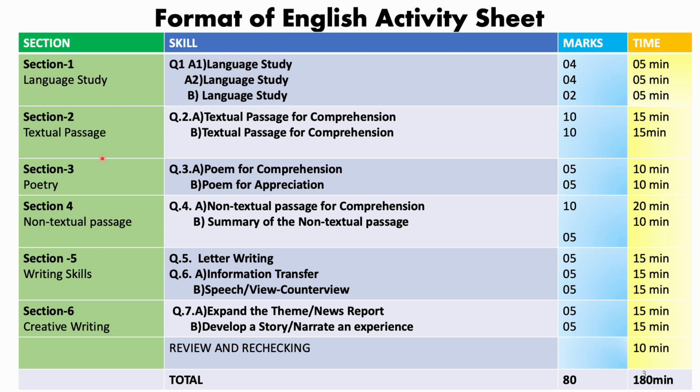Then we move on to the next section, that is passages. 2 passages from the textbook would be there for comprehension, each carrying 10 marks. And again here you can spend around 15 minutes for one passage. The third section would be poem comprehension. So again we have 2 poems here. One poem would be for comprehension, question answers, and the other poem would be appreciation of that poem. So again here 10 marks for each.